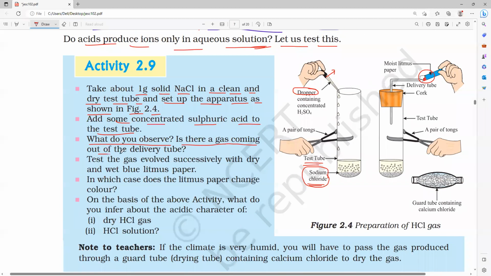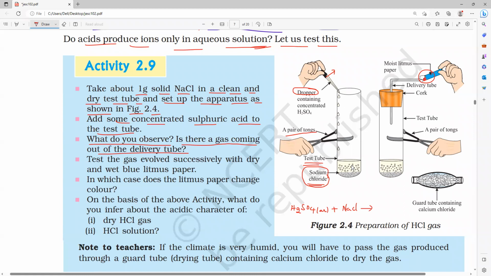Is there a gas coming out of the delivery tube? You just take the sodium chloride, add the concentrated sulfuric acid, hold the test tube with a pair of tongs, fix a rubber cork and the delivery tube, and you can see that some gas is coming from the delivery tube. The concentrated sulfuric acid reacts with the sodium chloride and produces hydrogen chloride gas. What will it produce, everybody? H2SO4 is reacting with NaCl.